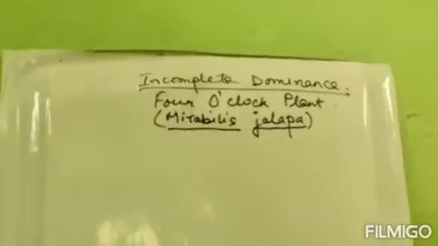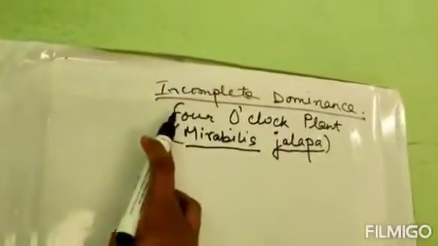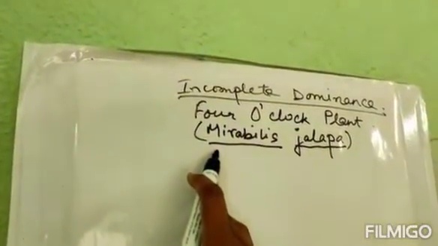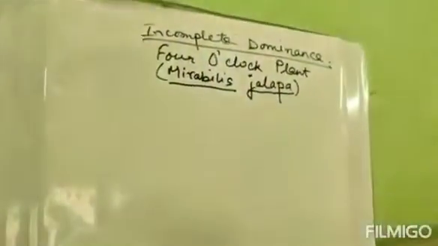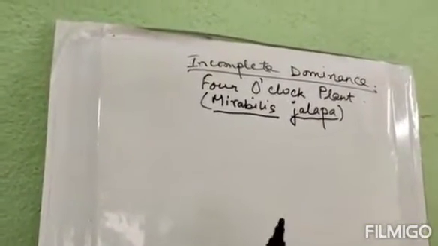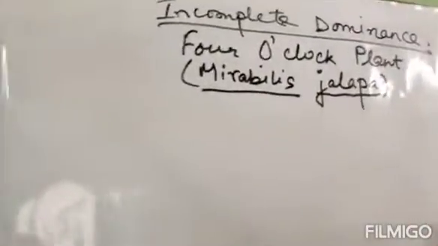This is the example of incomplete dominance, the 4 o'clock plant, Mirabilis jalapa. If a question asks you to give an example of incomplete dominance, always try to write the scientific name. This question is very much important. Now we will see the entire procedure.